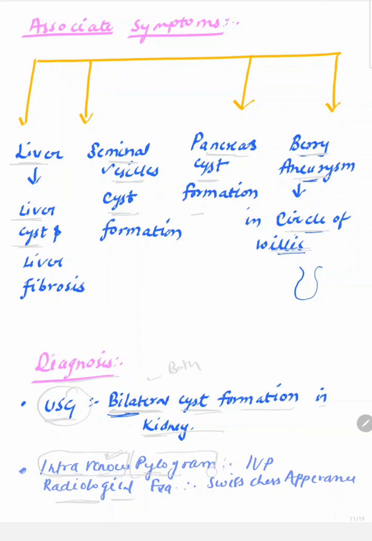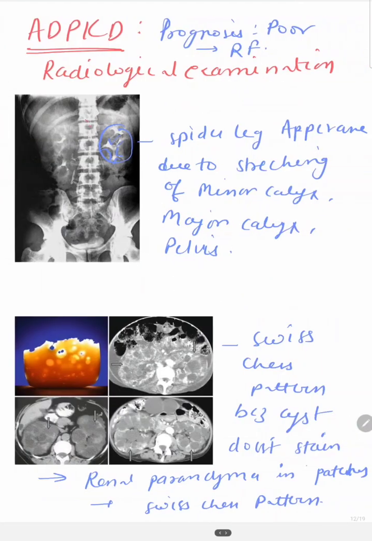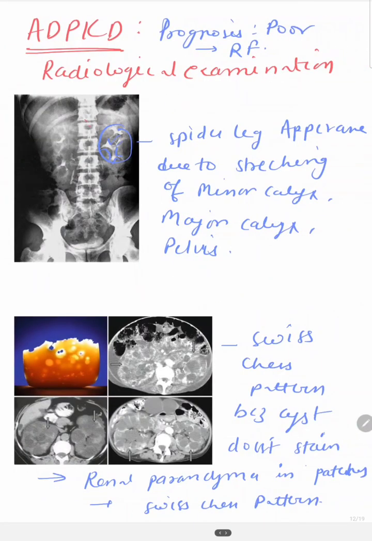The dye appears in the radiological examination and can give a specific picture. In the intravenous pyelogram, we will see a spider leg appearance.